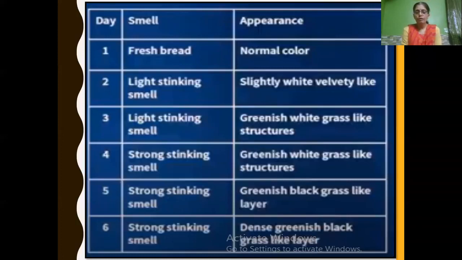If you keep it for many days after the shelf period, which we call the expiry date, it has a strong stinking smell, and you can see a thick greenish-black cottony layer growing on the bread. This way the food gets spoiled due to